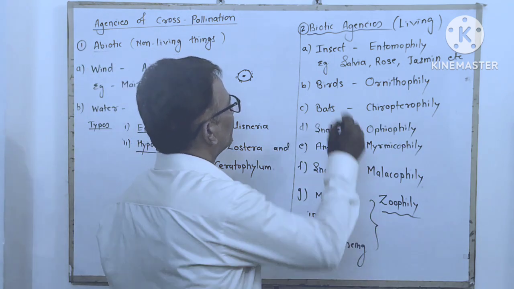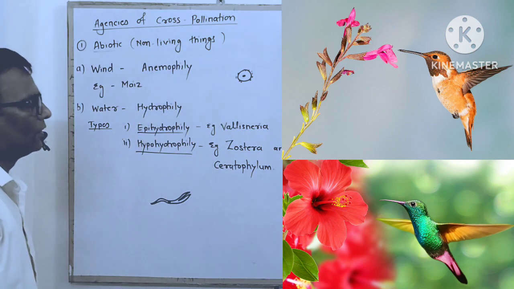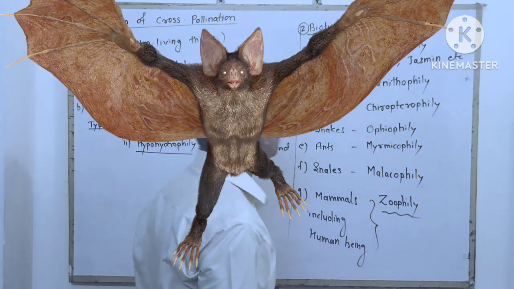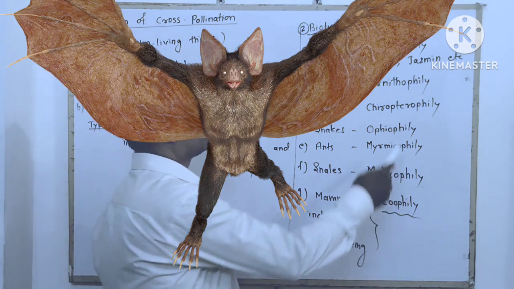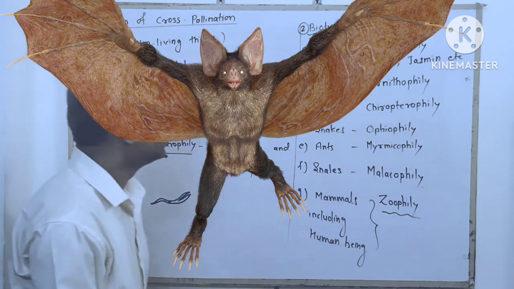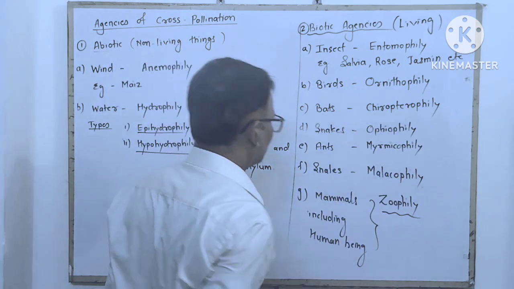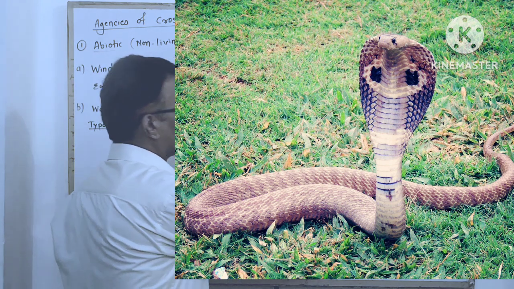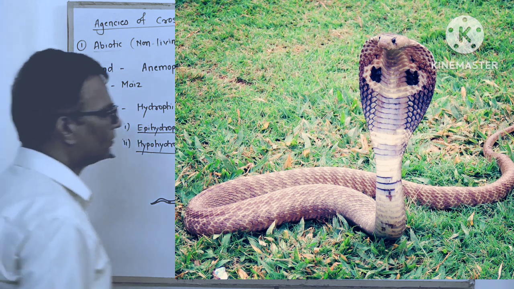The second one is bird. If birds are involved in pollination, then it is called ornithophily. If bats are involved, it is called chiropterophily. The third one is snakes. If snakes are involved, it is called ophiophily.